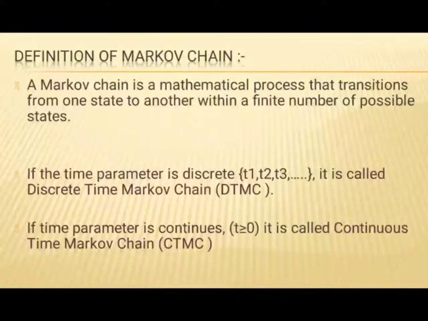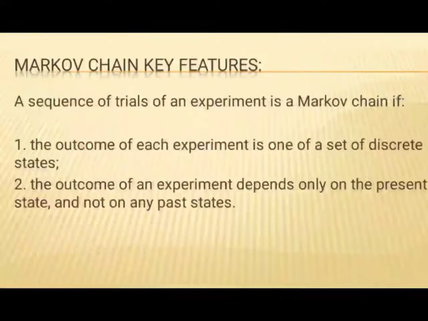Definition of a Markov chain. A Markov chain is a mathematical process that transitions from one state to another within a finite number of possible states. If the time parameter is discrete, t1, t2, t3 up to tn, it is called a discrete time Markov chain, DTMC. If the time parameter is continuous, t greater than or equal to 0, it is called a continuous time Markov chain, CTMC.